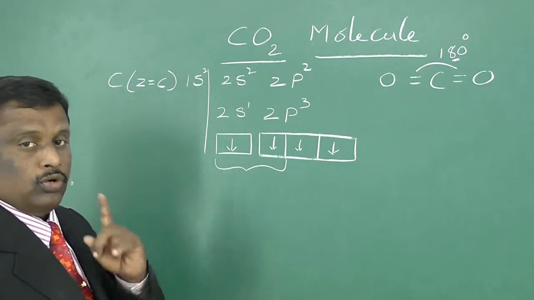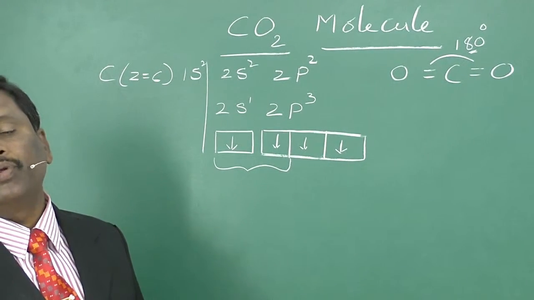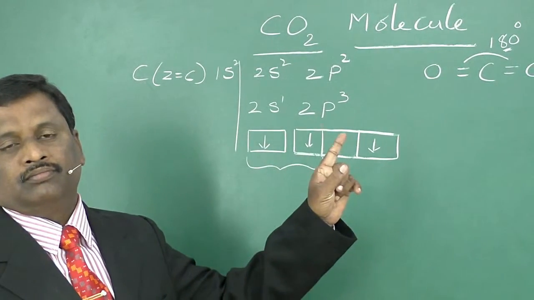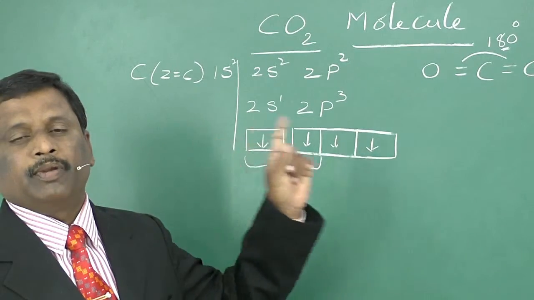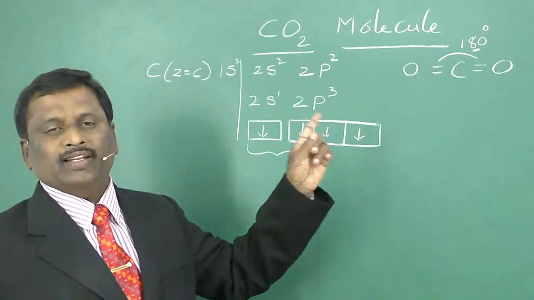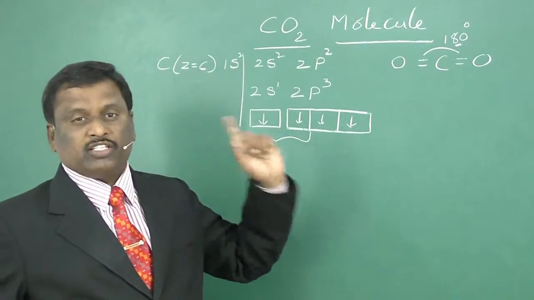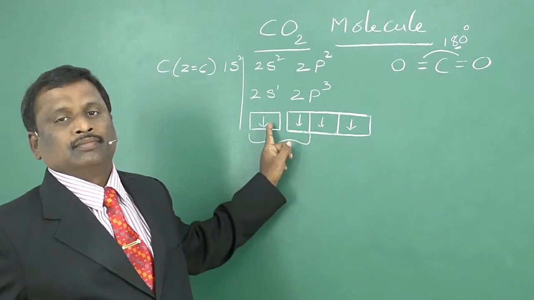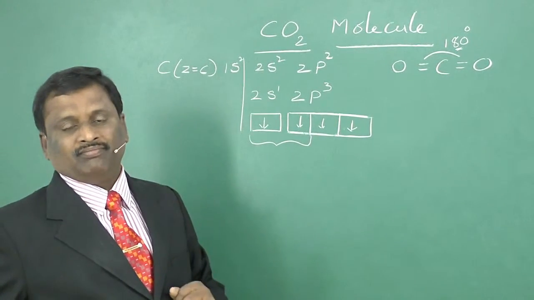Once again I remind you, don't ask me why, because hybridization is a hypothetical theory. The structure of the molecule has evidence. There is an experimental proof. So that structure is possible only when this hybridization takes place. That's why don't ask me why the other 2p orbitals are not involved.